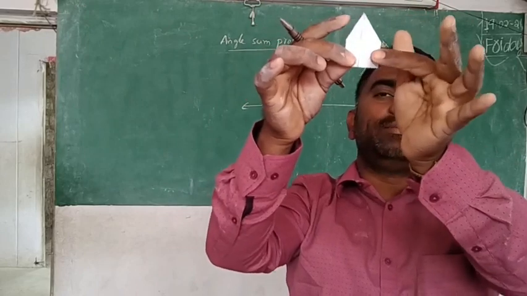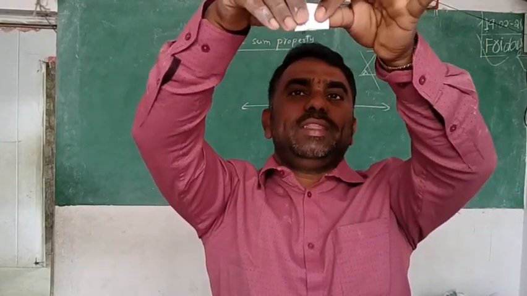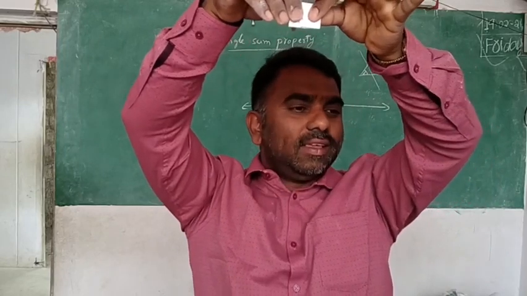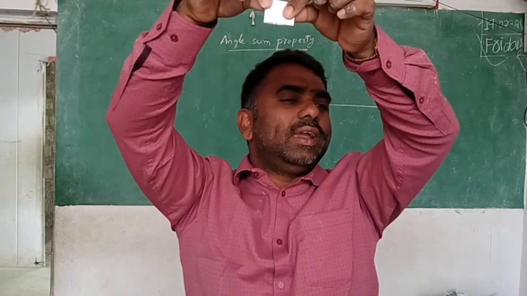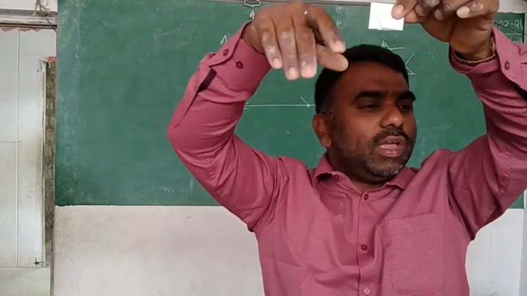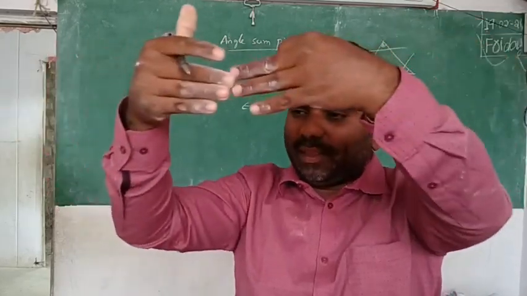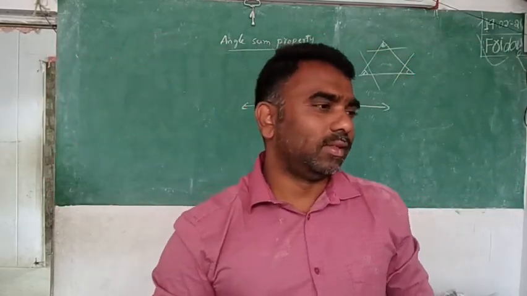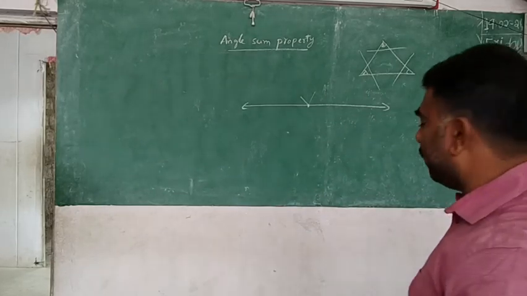First A, B, C. Then I found that there is no gap between the angles. It means by adding A, B, C, what will you get exactly? 180. Here also what are you doing? You are joining the angles at one place. Okay, you understand? This is the second property, the second activity. Okay, the third activity is what?